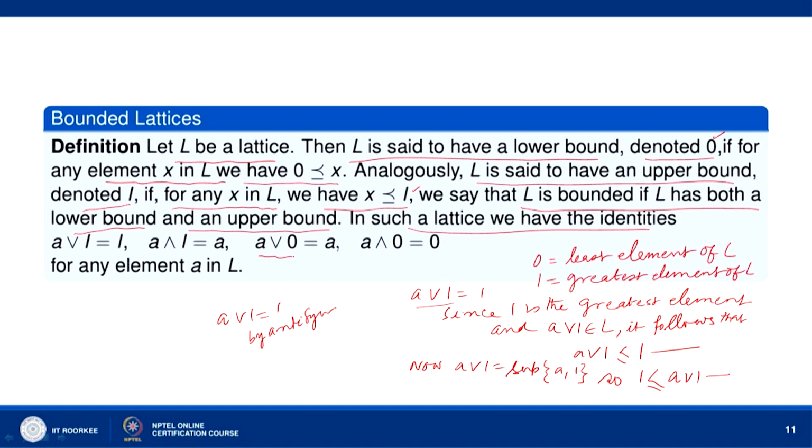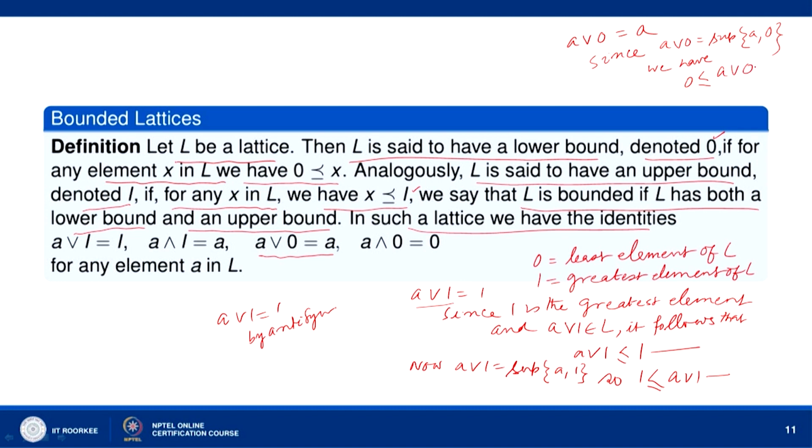Now, let us show that A join 0 equals A. Since A join 0 is the supremum of A and 0, we have 0 precedes A join 0.